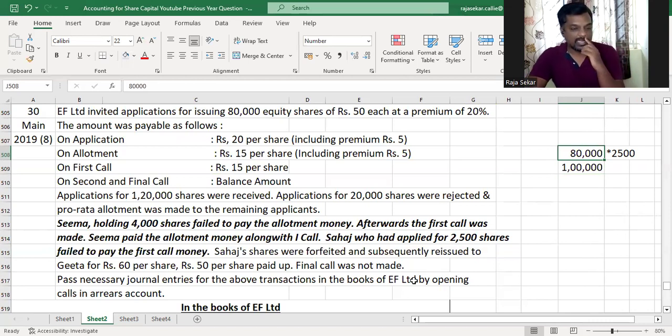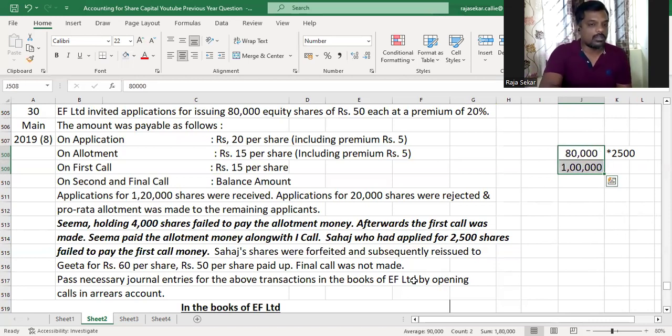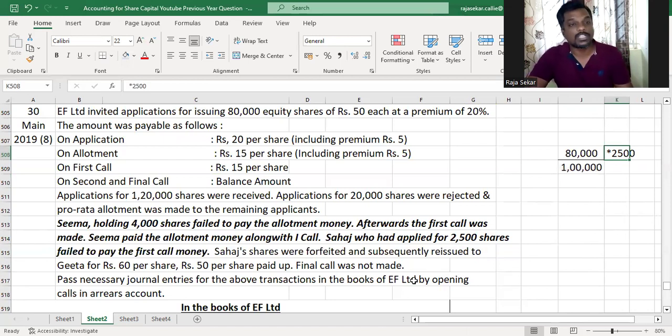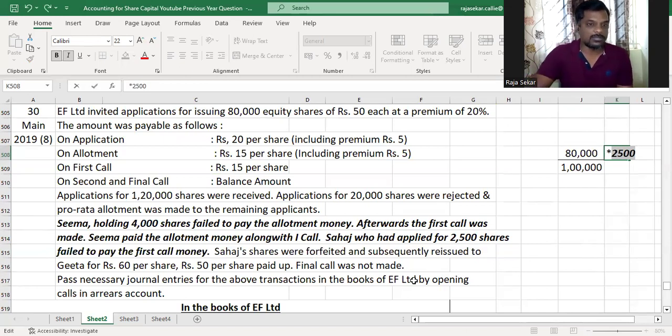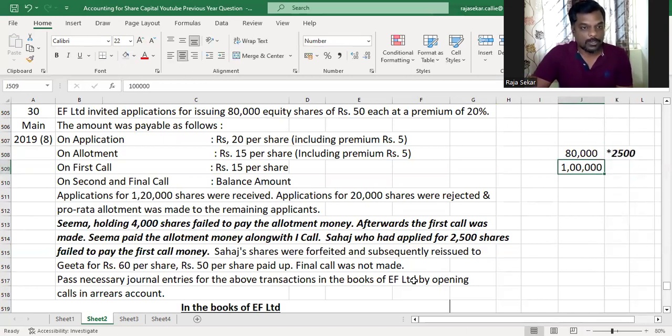Now this will help us find out the total number of shares allotted to Sahaj. So you multiply and write his applications, then the total applications in the bottom on which pro-rata allotment was made, and the total number of shares allotted in the numerator. So what happens now? You got to cancel it. The 4 zeros here get cancelled with the 4 zeros here.